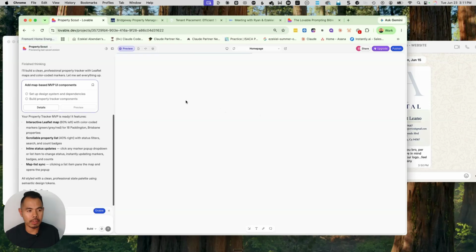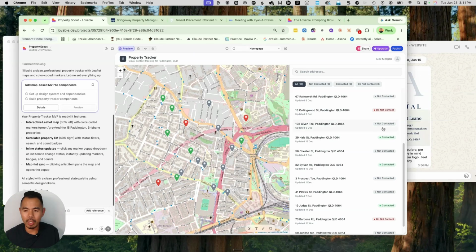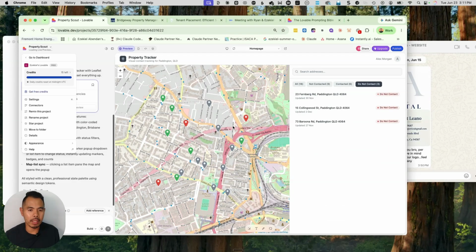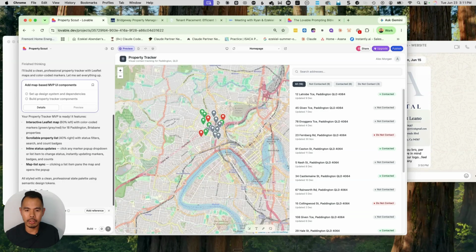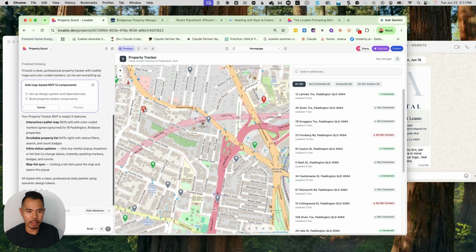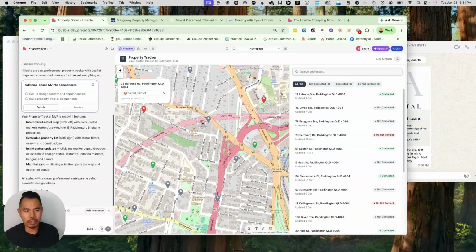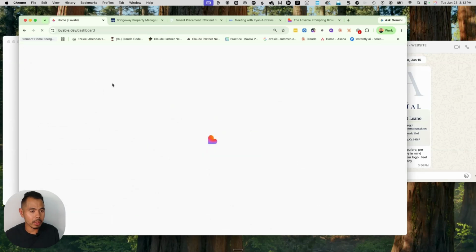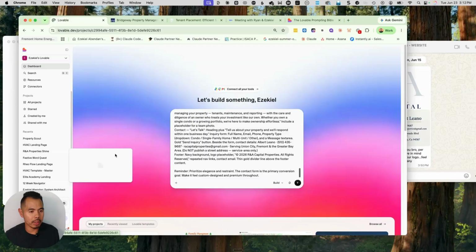They're looking for some sort of UI for their property tracker. I can't remember exactly what, but it's a real estate company, and it's actually pretty cool. You can zoom in and out, and if you click it, we can see the property. This was just for a demo, so it was using dummy data. Let's go back to the dashboard and see how the property management website's coming along.